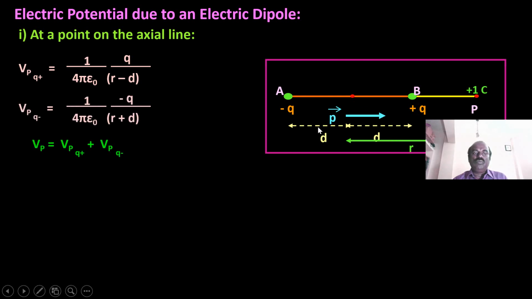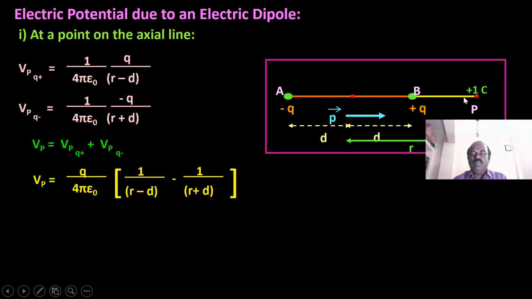Now the potential due to the charge Q plus will be V = 1 by 4 epsilon 0 Q by R. So this is a standard result, standard formula. Here R can be calculated by this distance plus Q. So total from the center it is R. Then from the center to P the distance will be D. Then P to B will be R minus D.